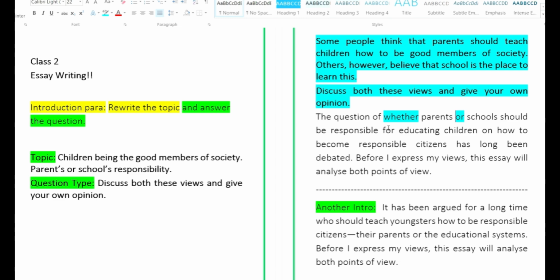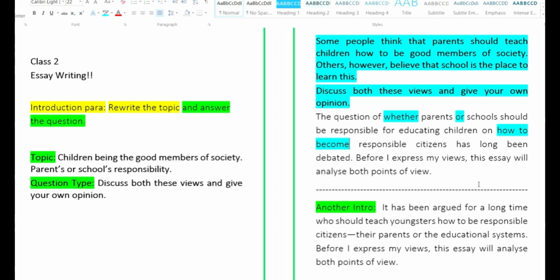Then it is the topic which is educating children. Then again the good word is how to become. How to become, that is, in what way they should become. Whatever is important, again I am highlighting, keep your notes ready with you in all our classes and keep making notes of that, and do execute it in your writing and speaking or even in your general English communication.